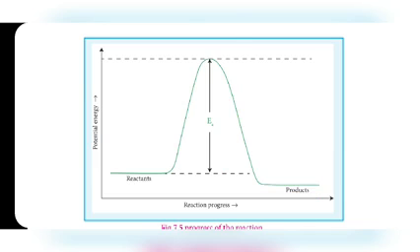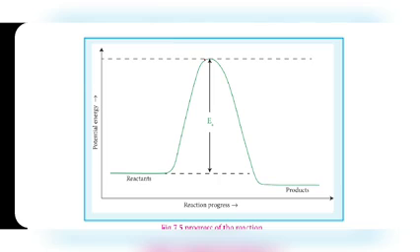If this molecule does not possess that minimum energy, for example if it possesses only this level of energy, it cannot reach the peak, so it cannot convert into product. If some molecules have this much energy, they can easily convert into product.